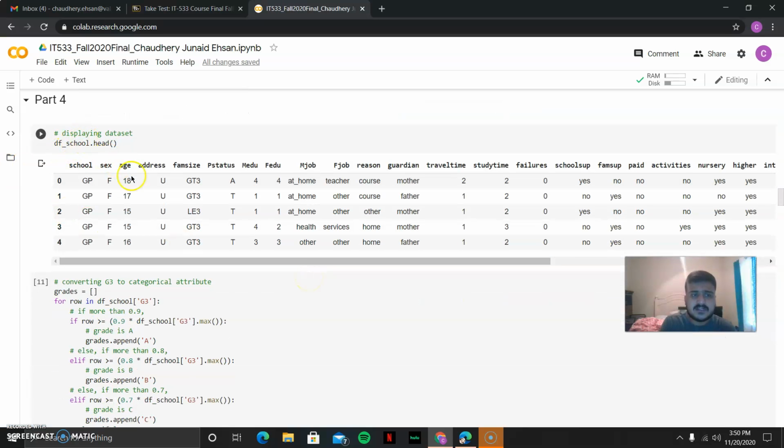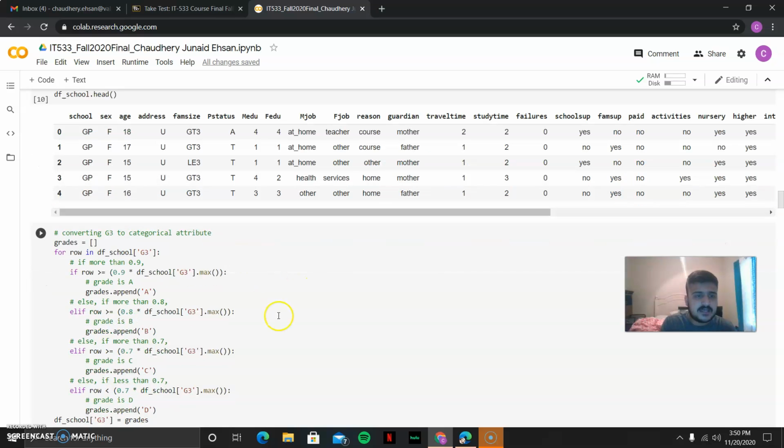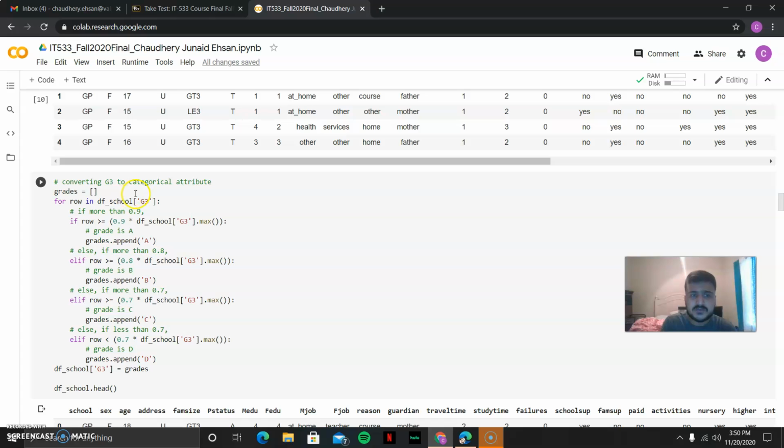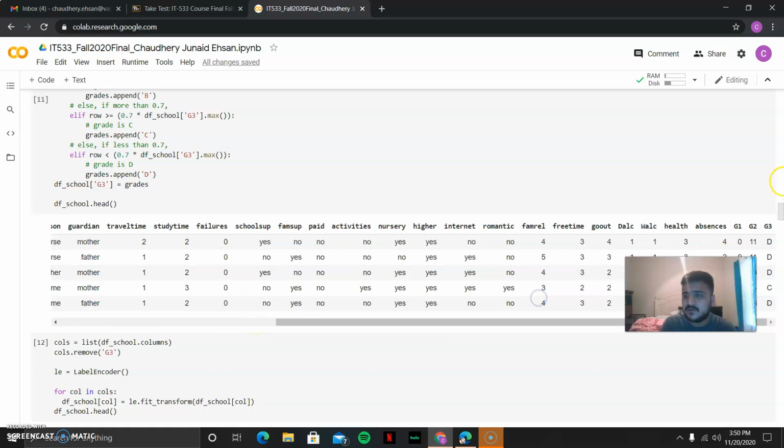Okay, so here's the dataset. We can see here displaying the dataset, all of it, with G1, G2, G3 at the end. I converted G3 into categorical, assigning the grades A, B, C according to 90% and more, more than 70%, and less than 70%. Here we go, the grades are here, we can see at the end.